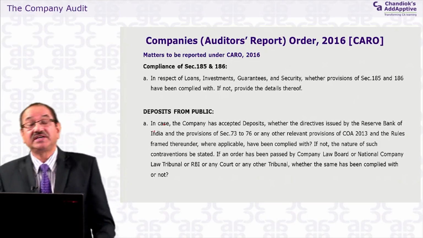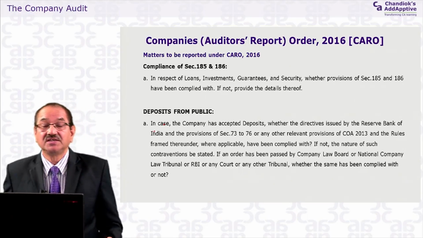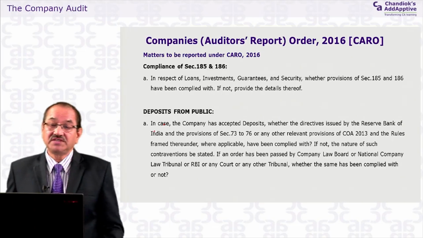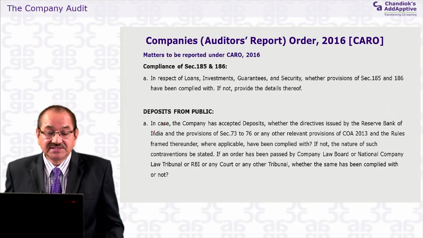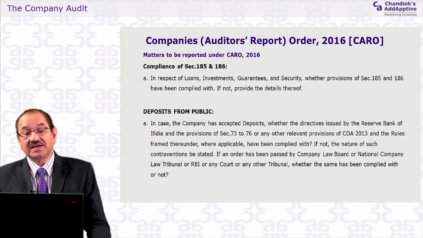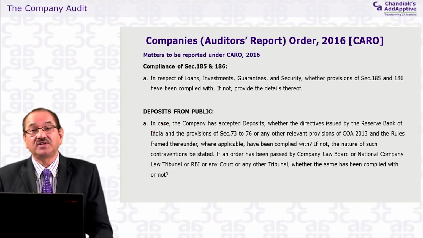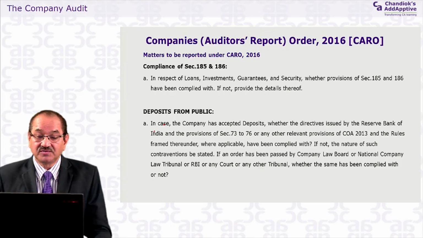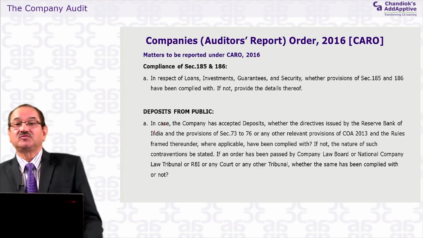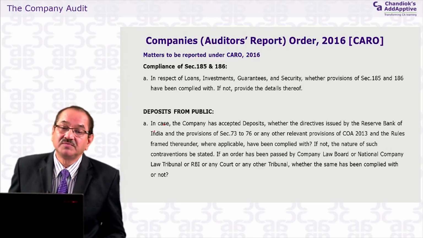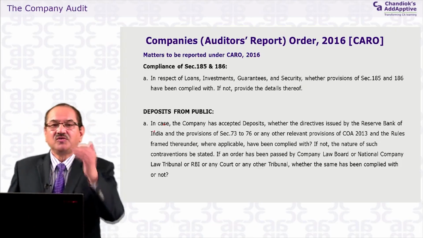Compliance of sections 185 and 186 are the points which put an onerous responsibility on the auditors. You say, in respect of loans, investment, guarantee, security, whether provisions of sections 185 and 186 have been complied with, if not, provide the details thereof. You know what those sections 185 and 186 in the Companies Act are, and what the requirements are.